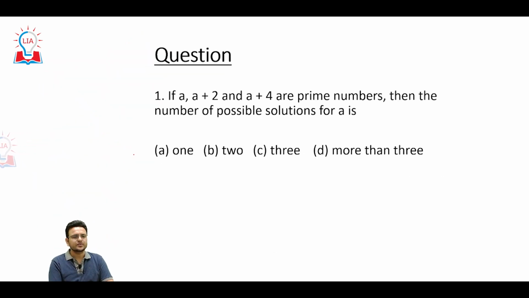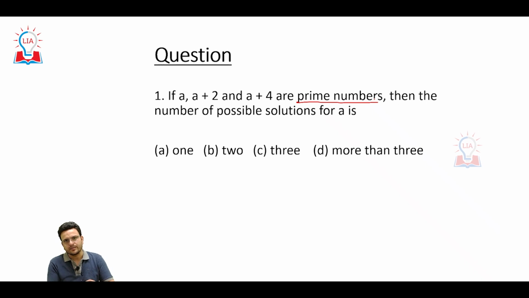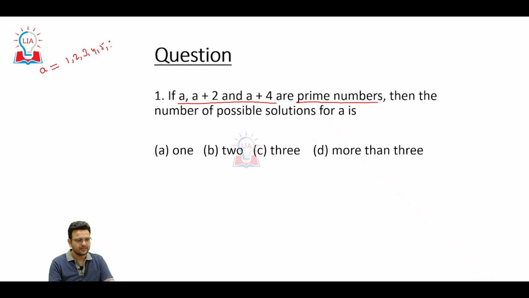Let us discuss some questions also. If a plus 2 and a plus 4 are prime numbers, what is the number of possible solutions? These are the questions UPSC may ask in the IAS exams and other exams. So here a plus 2 and a plus 4 are prime numbers, so we have to put in values of a, like 1, 2, 3, 4, 5, 6, 7. Consider 1: 1 plus 2 is 3, 1 plus 4 is 5.